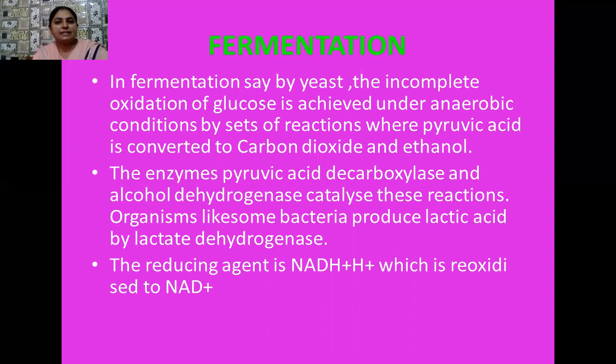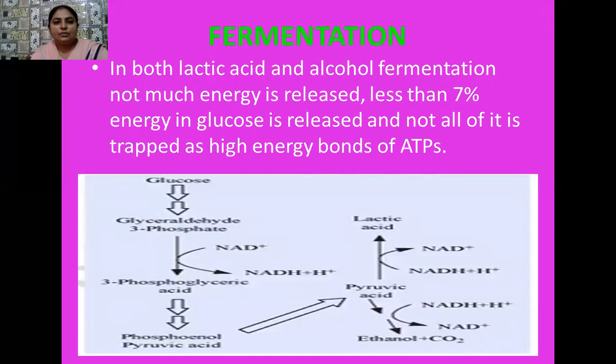Organisms such as bacteria generally produce lactic acid in certain cases, by fermentation with the enzyme lactate dehydrogenase. Here the reducing agent is NADH2, which is reoxidized to NAD+. In both lactic acid and alcoholic fermentation, not much energy is released, only less than 7% of the energy present in the glucose molecule, and not all of it is trapped in the high energy bonds of ATP.